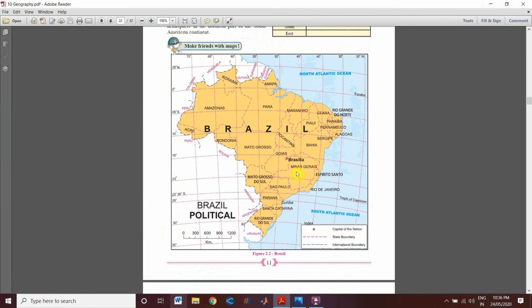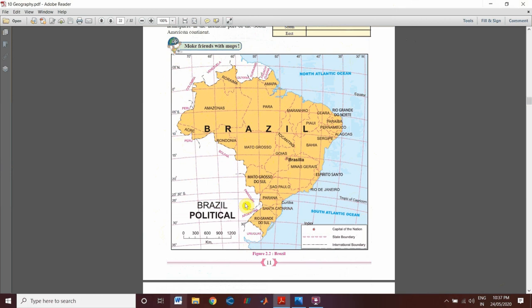Now the neighboring countries of Brazil, you can see over here: Peru, Bolivia, Paraguay, Argentina, Colombia, Venezuela, then Guyana, Suriname, then French Guyana. So these are all, and Argentina and Uruguay, these are all the neighboring countries of Brazil.